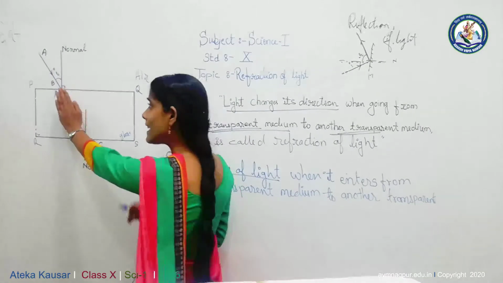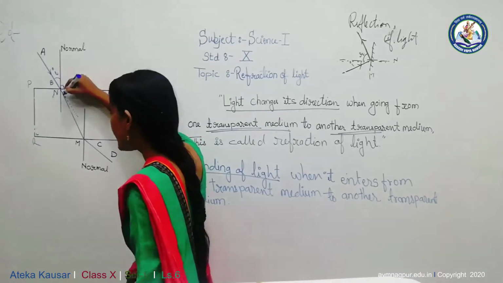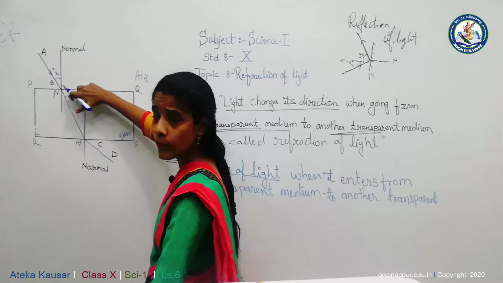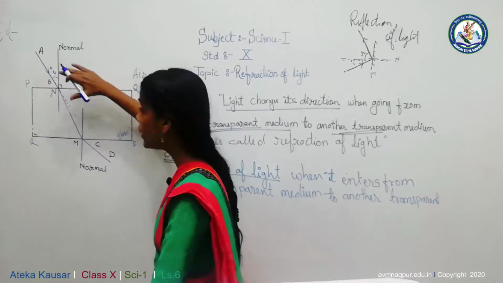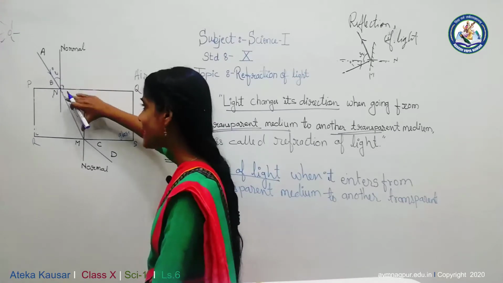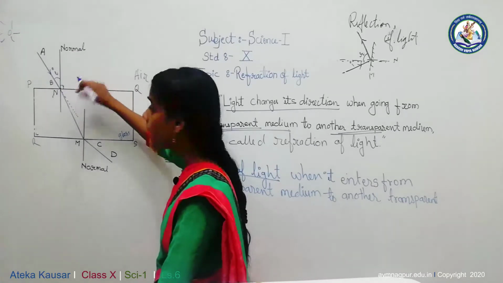If there is no glass slab, light just goes in a straight line, and that dotted line indicates the actual straight-line path of direction. But due to that glass slab, the light entering the glass slab is slightly bent.